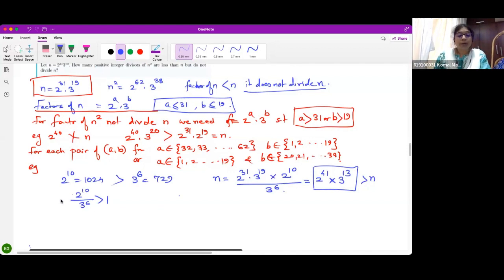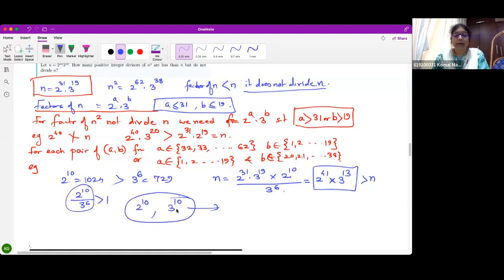So we need to select from every pair. But suppose I take 2 raised to 10 and 3 raised to 10. Then from this pair, what fraction should I take? Which is greater, do you think? 3 raised to 10 is greater.